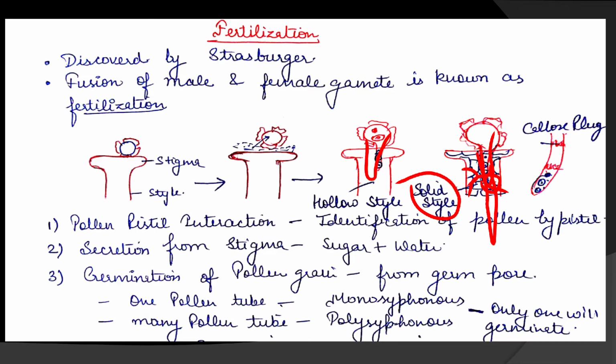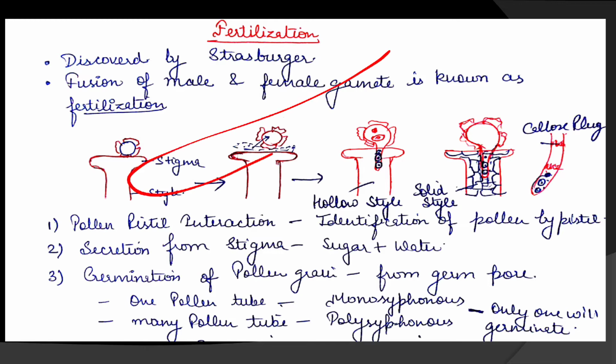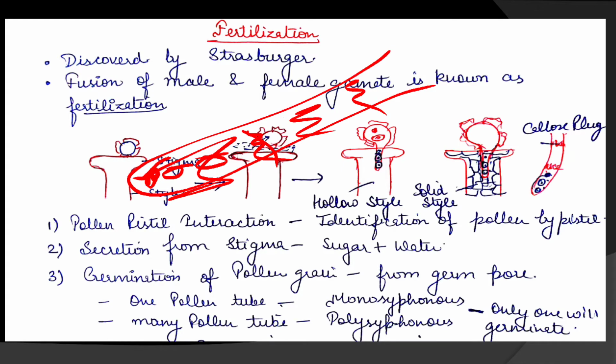Now, what about the callus plug? At some intervals, in some species, it is observed that callus plugs are formed. Now what is the role of it? It prevents the backflow of the content. Suppose these are the two male gametes, and this is the vegetative nucleus, and some cytoplasm is there. So at some intervals, callus plugs are formed to prevent the backflow of the content. This is the function of the callus plug.